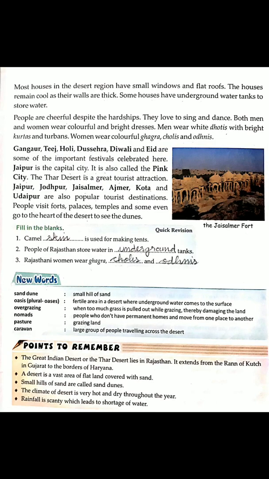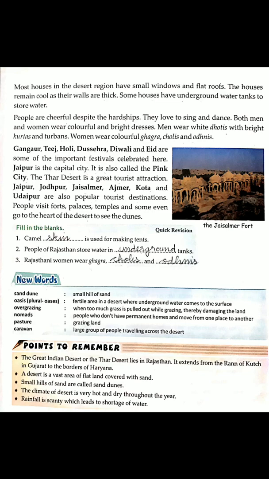Most of the houses in the desert region have small windows and flat roofs. The walls in these houses are thick so that they remain cool. Some houses also have underground water tanks in order to store water. Now, despite so many problems and hardships, people are cheerful and happy. Because whatever challenges life throws at us, we should always remain happy, yes? So that's why here people choose to be happy.